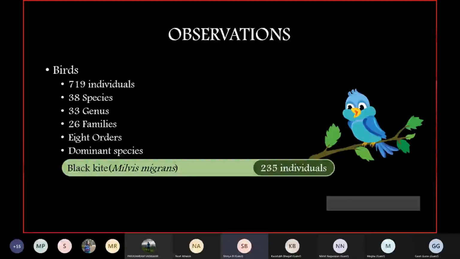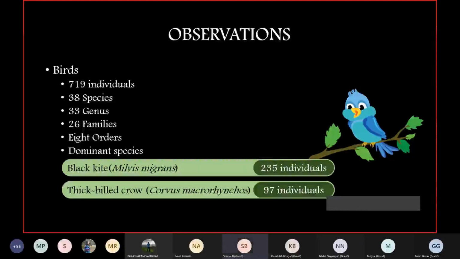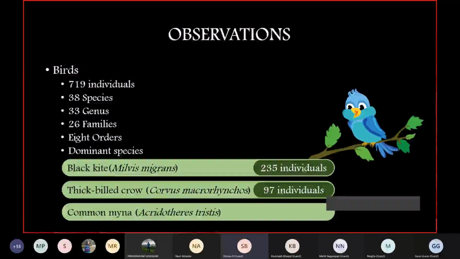That was in a fringe line where the barricades and everything is there. Then the thick-billed crow, the jungle crow sometimes, with 97 individuals, and then another common bird known as the common myna, the sarungi. The common myna was with 54 individuals. So this was the study done over 2 months in the dry season. Next, please.